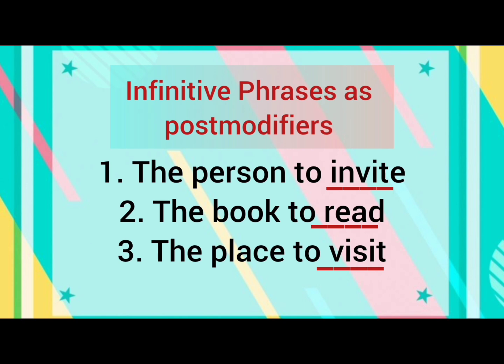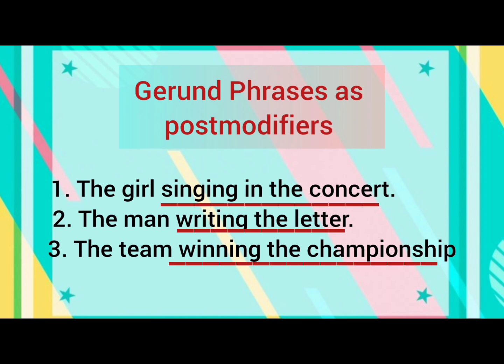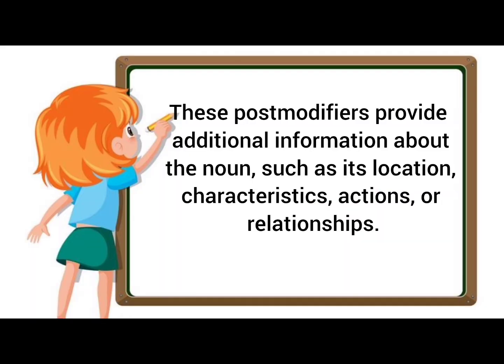Then next I have gerund phrases as post modifiers. The girl singing in the concert. Girl is a noun, singing in the concert is a post modifier that makes a noun phrase. The man writing the letter, same case, the team winning the championship. So in this way, while combining noun plus post modifiers, we create noun phrases that are used at different places in different sentences. These post modifiers provide additional information about the noun, such as its location, characteristics, actions, or relationships.